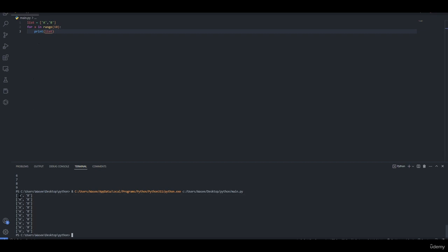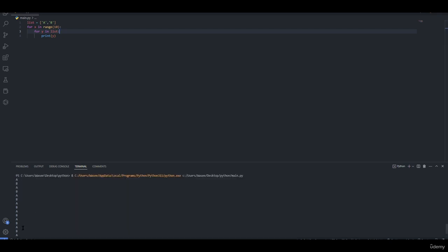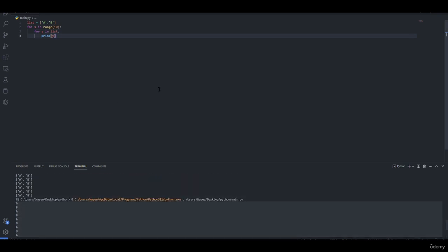But if we want to print a, b, each on a separate line, we can create another for loop in here, for y in list, print y. We have a, b, 10 different times.